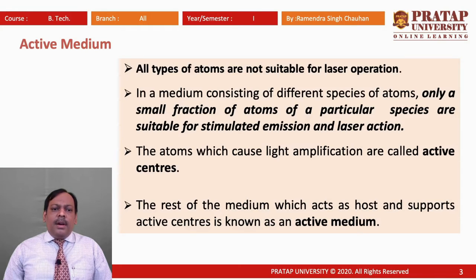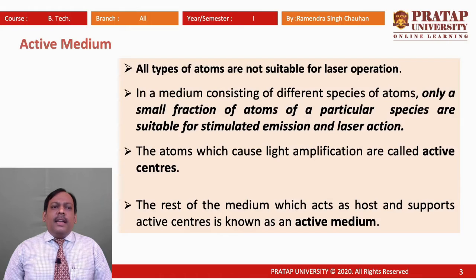Here the population inversion is achieved and stimulated emission takes place. Then after stimulated emission, photons are emitted and light amplification takes place.